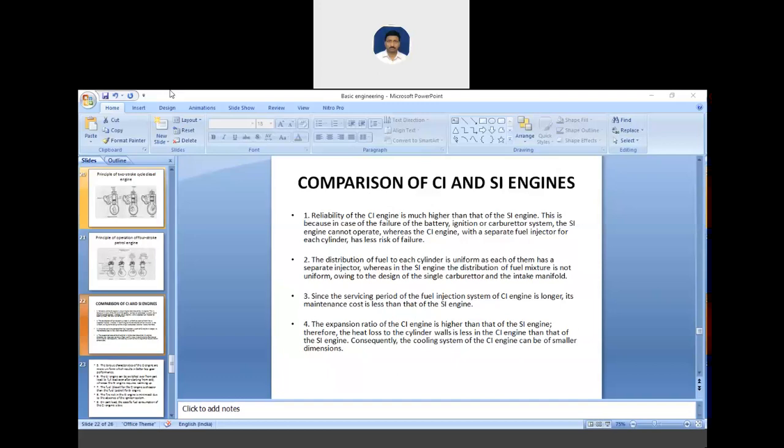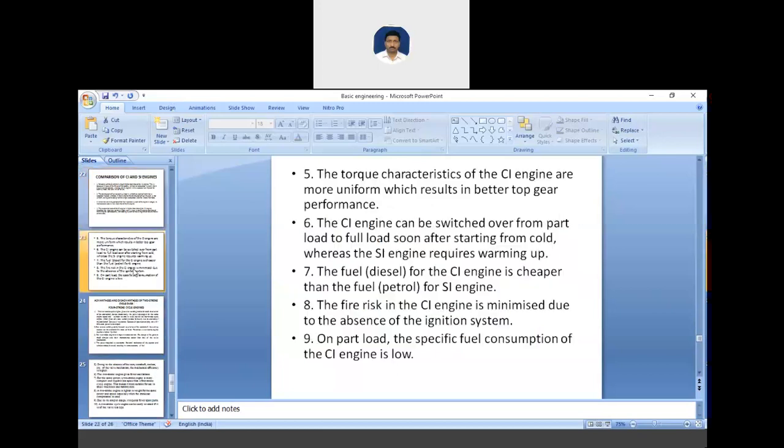Consequently, the cooling system of CI engine can be smaller in dimensions. Then the torque characteristics of CI engine are more uniform, which results in better top gear performance. And the CI engine can be switched over from part load to full load soon after cold starting, whereas SI engine requires a warming period.